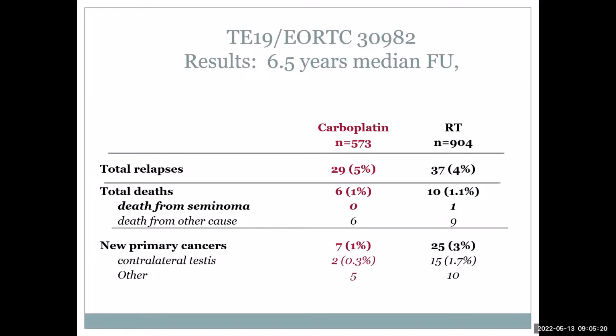If you see the incidence of contralateral testicular cancer, it is hardly nil, it's around 0.3%, whereas in the radiotherapy arm the chance of contralateral testicular cancer is around 2%. The probable hypothesis is that with carboplatin, some patients who might harbor carcinoma in situ get treated with the high dose carboplatin, preventing the subsequent testicular cancer. So this number is only 2 versus 15. That is one of the additional positive points in favor of carboplatin, that it also reduces the chance of contralateral testicular cancer in follow-up.